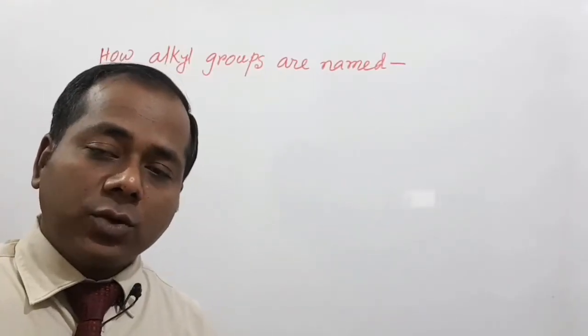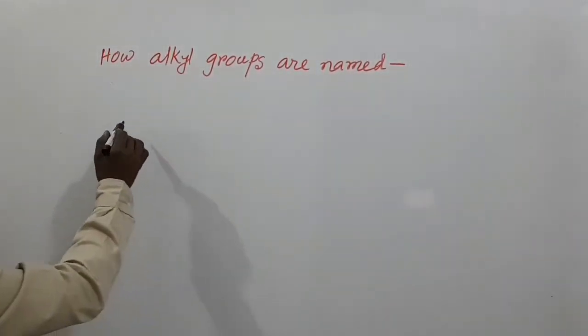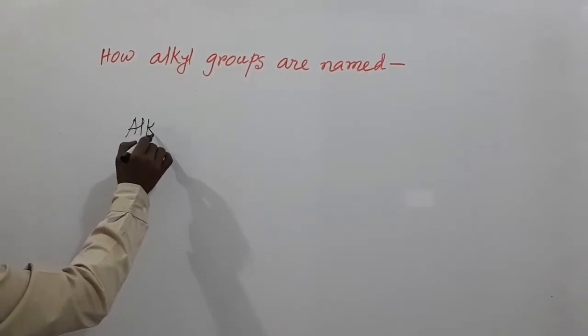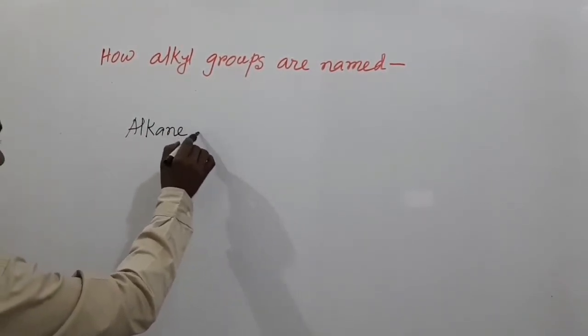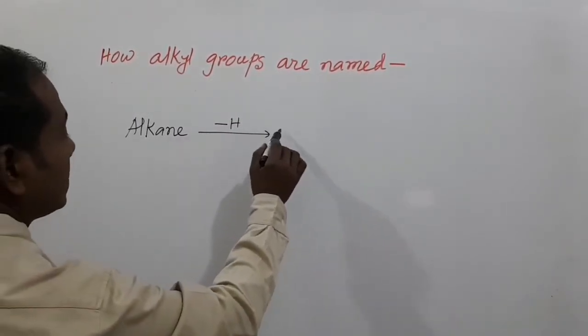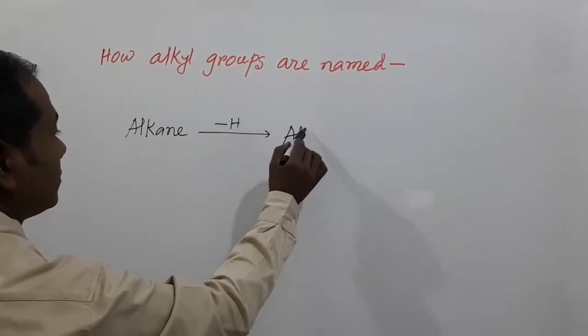Removing a hydrogen atom from an alkane results in an alkyl group.